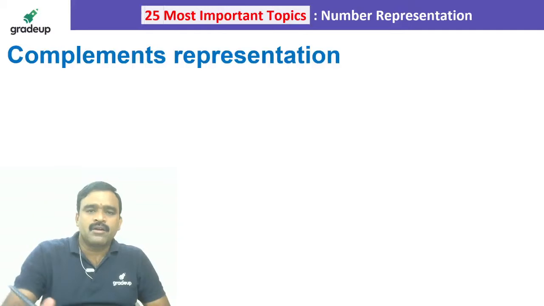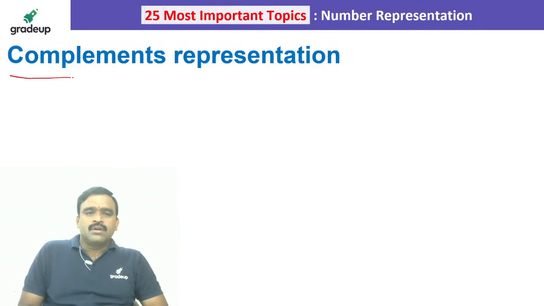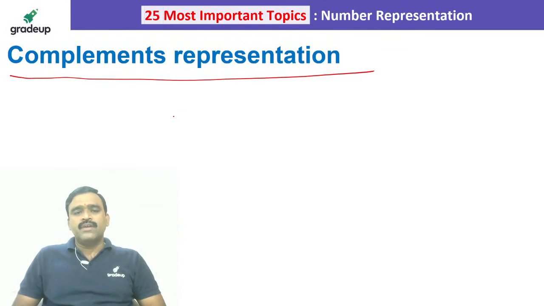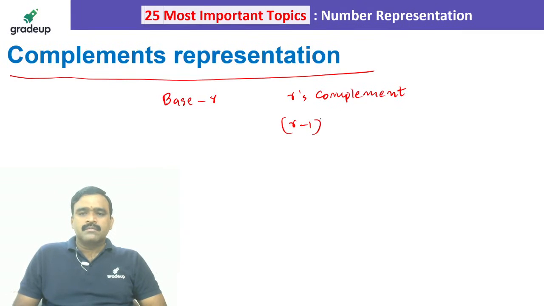Now coming to complements representation. For any base R system, we have two types of complements. One is the R's complement, and the other one is the R minus 1's complement. Let us suppose N is a given number, R is the radix, and small n is the number of digits present in the given number.